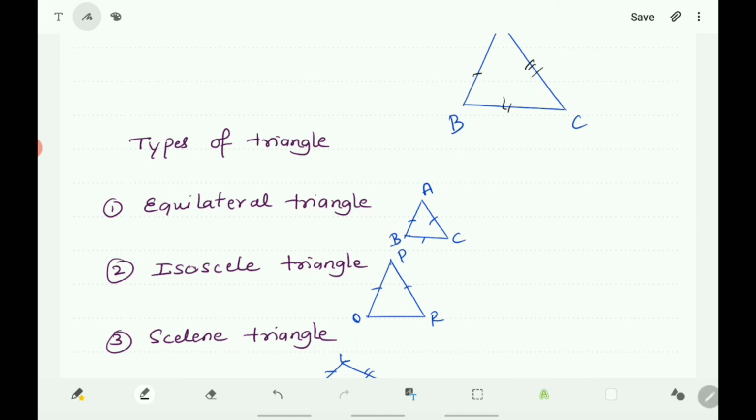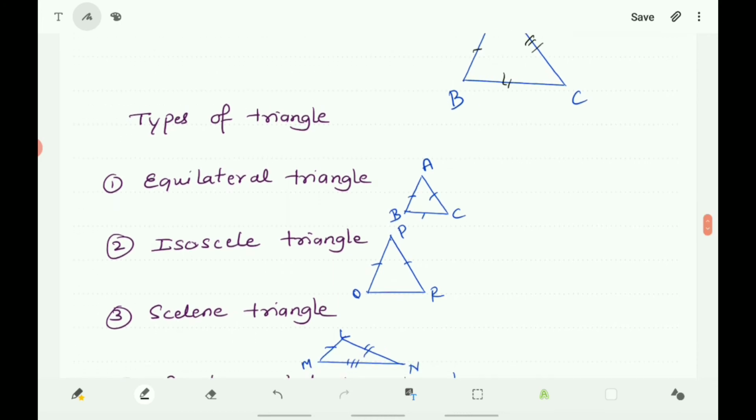Equilateral triangle means the triangle in which all three sides are equal. Isosceles triangle means the triangle in which any two sides are equal. Scalene triangle means the triangle in which all three sides are unequal, no two sides are equal. See here, ABC is an equilateral triangle. Here AB is equal to BC is equal to AC. All three sides are equal, so it is an equilateral triangle.